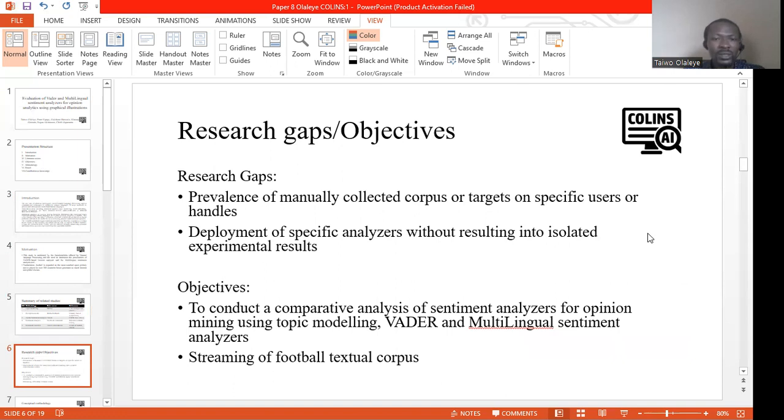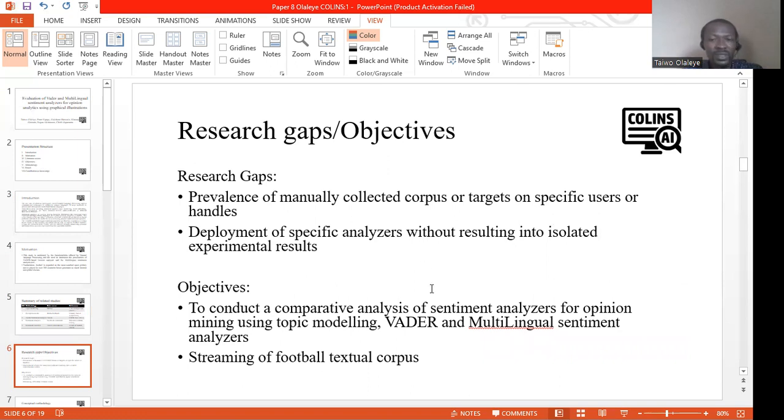From literature, it is observed that the majority of the studies collected corpus on specific users. They have predetermined specific users, and the majority of them used specific analyzers, thereby resulting in isolated experimental results.